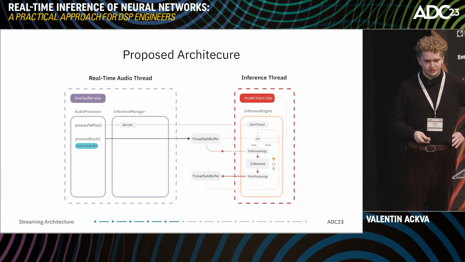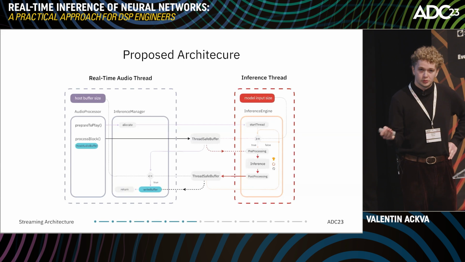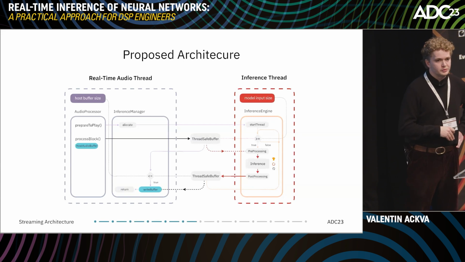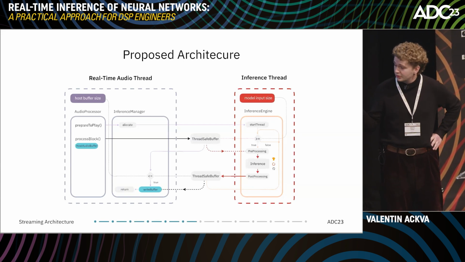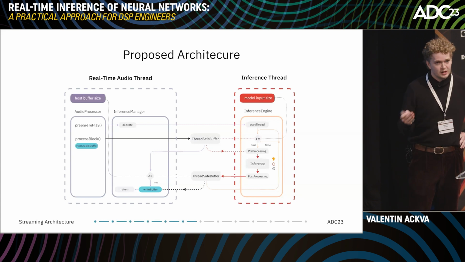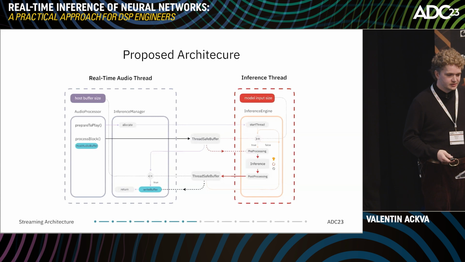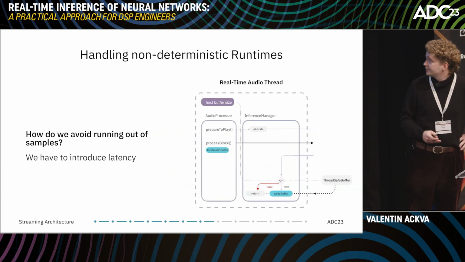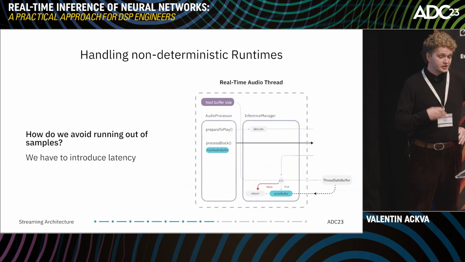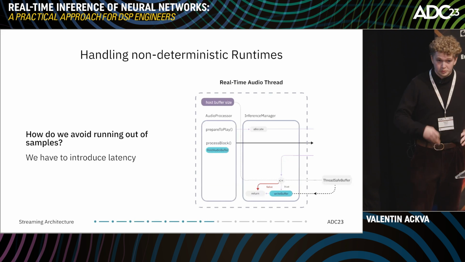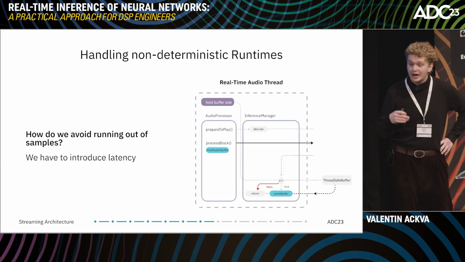Once that happened, we go back and check again: do we already have enough samples to start the next inference? When we go back to the real-time audio thread, once we have pushed the samples into the first buffer, we immediately check if the second buffer has already processed audio, and if so, we extract it and return it to our audio processor. But what happens if we don't have enough samples in our second buffer? In this case, we have to return something, usually an empty buffer, but this should never happen.